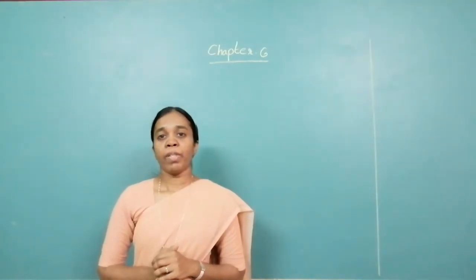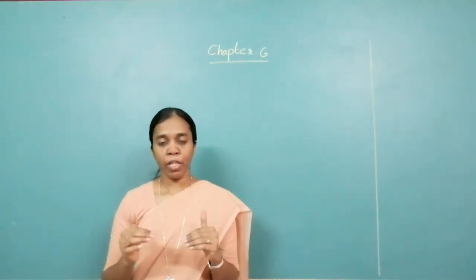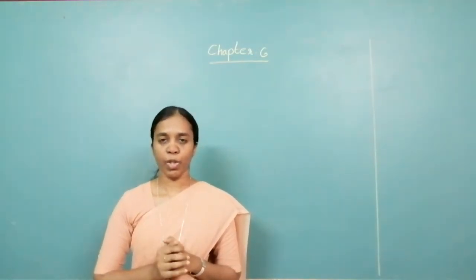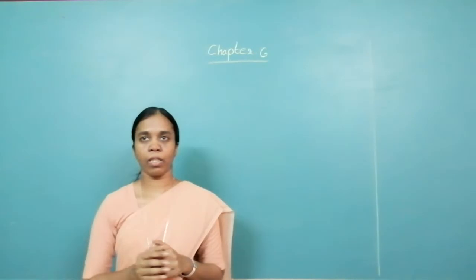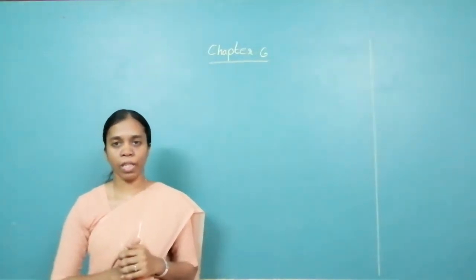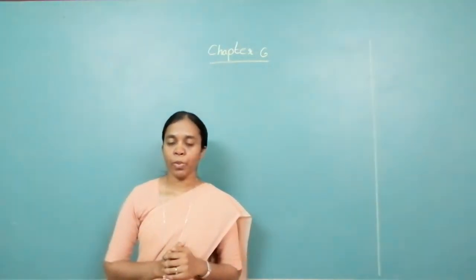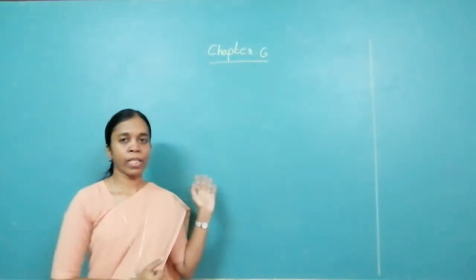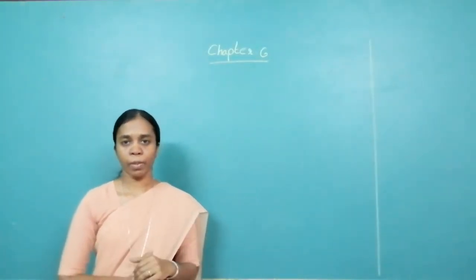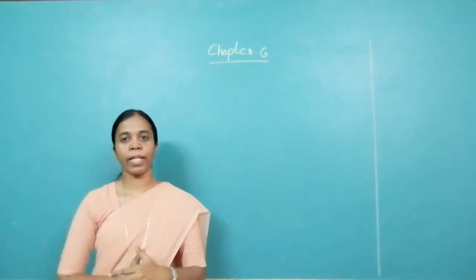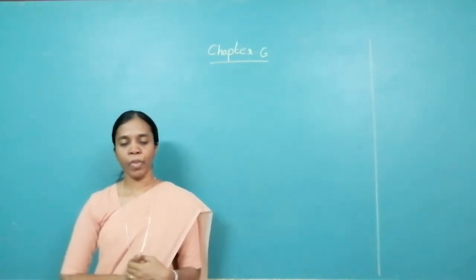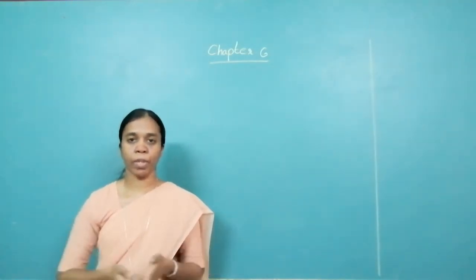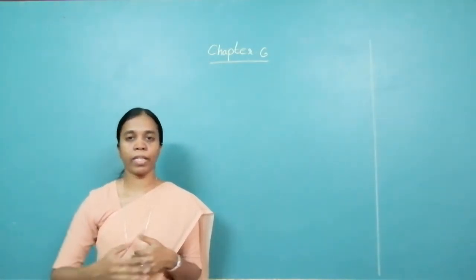Now, last year you have learned how to find mean for ungrouped data. In our class we have 69 children. Suppose I have to find the mean of all 69 children's marks in algebra. Suppose the test was conducted for 40 and some of you get below 10, some about 10, some below 20, about 20, like this.